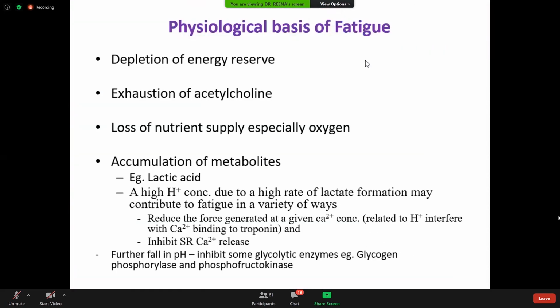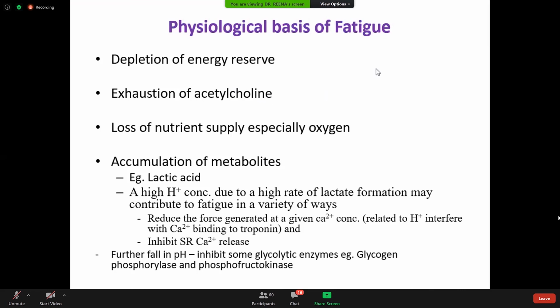Depletion of energy reserve: initially there will be more contraction and more work can be done, then it reduces because of depletion of energy reserve. Another reason is exhaustion of acetylcholine.